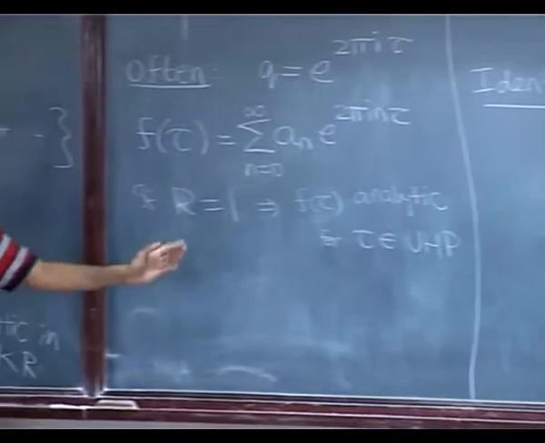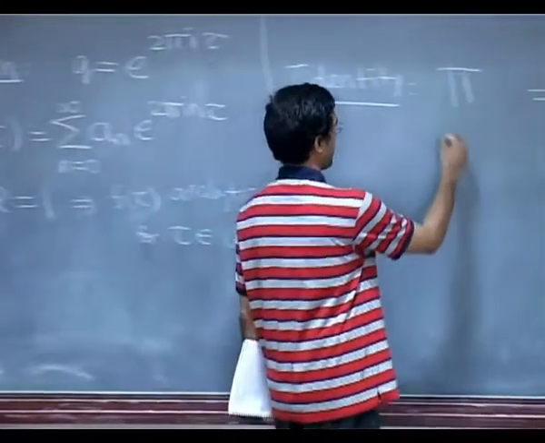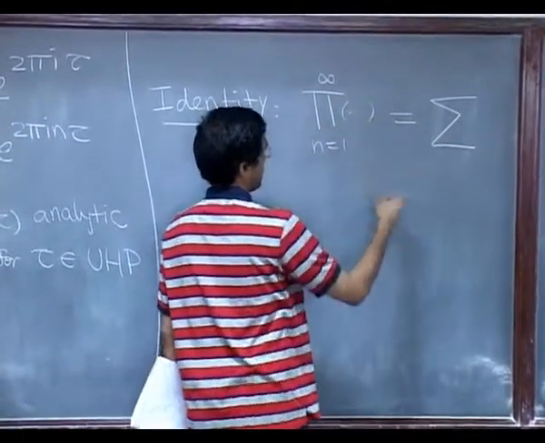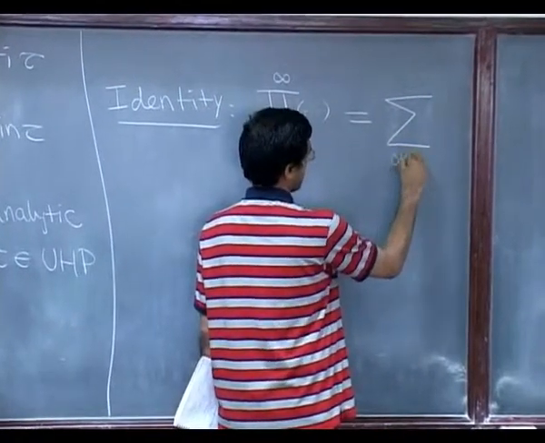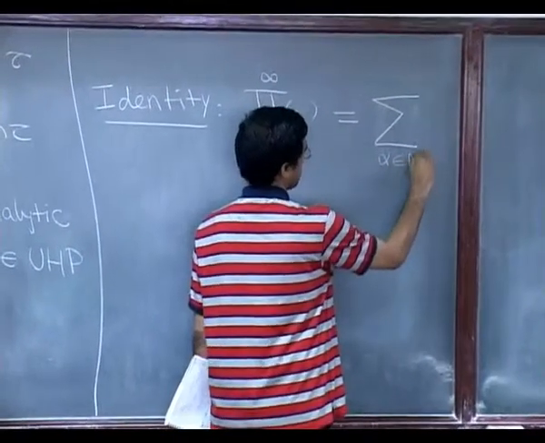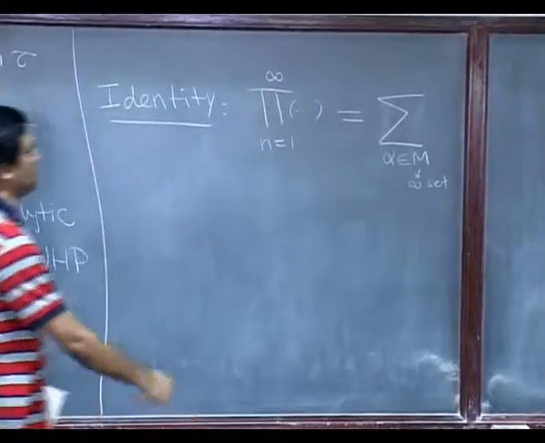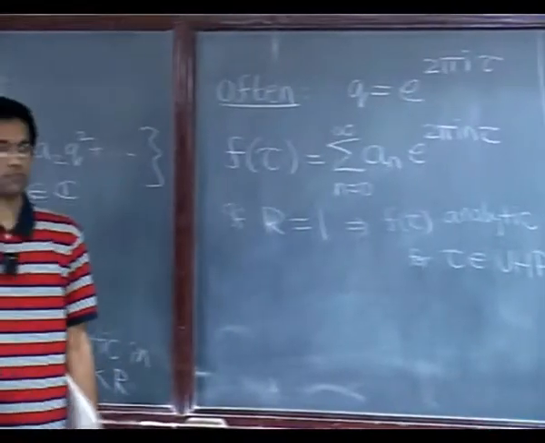So, it is an infinite product on one side and an infinite sum on the other. Typically this will be some infinite product, and on the other side, this will range over some infinite set, some alpha ranging over some infinite set n. So, all these identities are of this form, product equals sum.